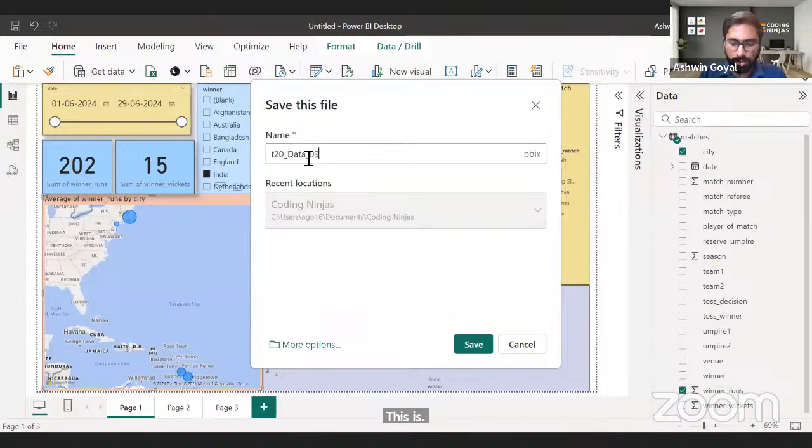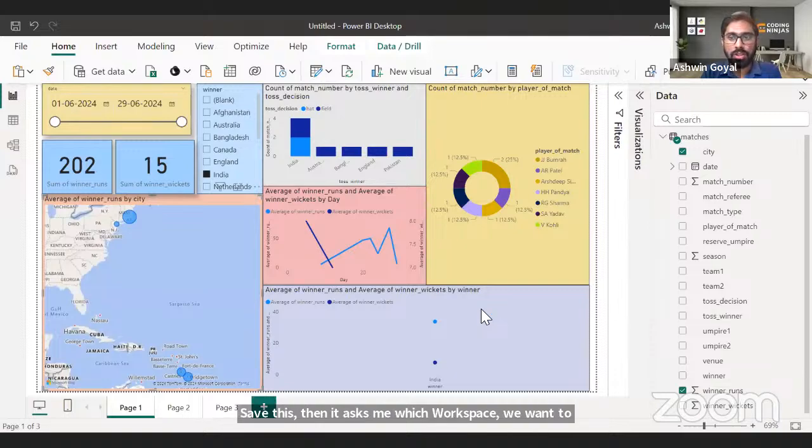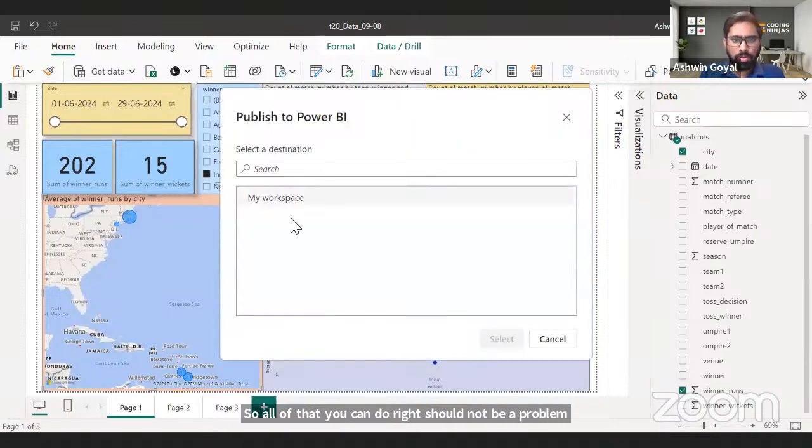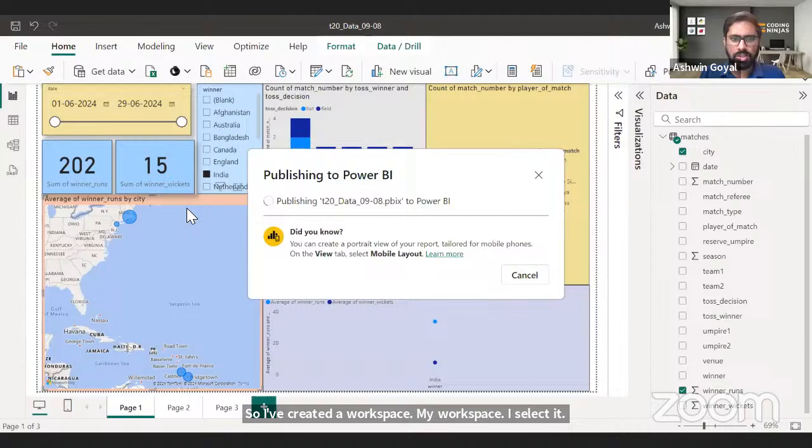and maybe I'll write today's date. I save this. Then it asks me which workspace do you want to publish to, in your organization workspaces. So all of that you can do, should not be a problem here. Okay, so I've created a workspace, my workspace. I select it, and it is done already. See, it is getting published. Super.